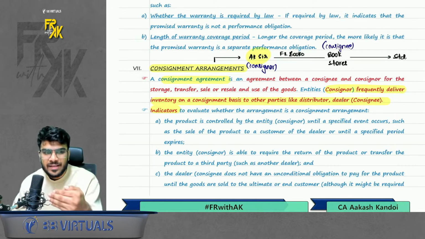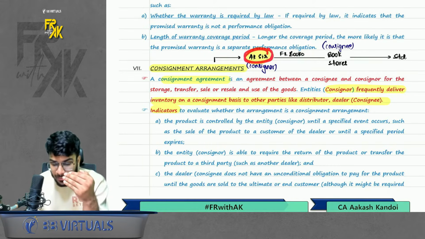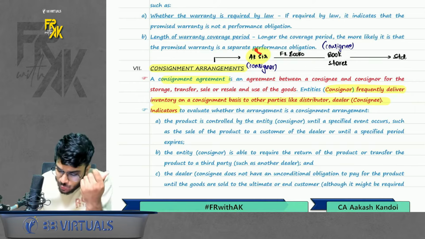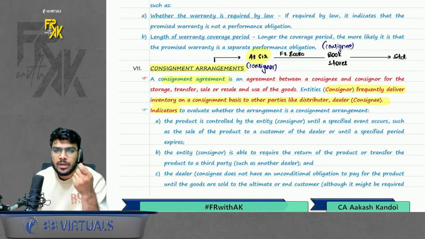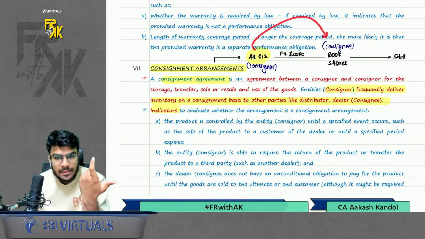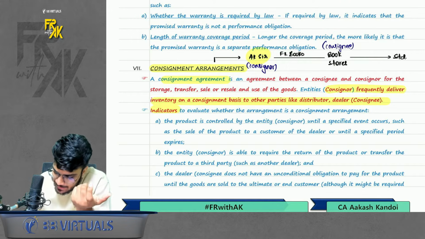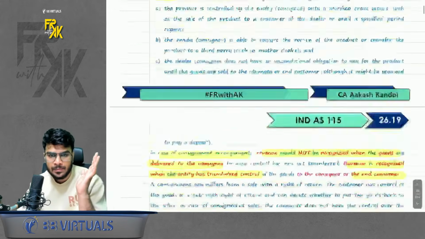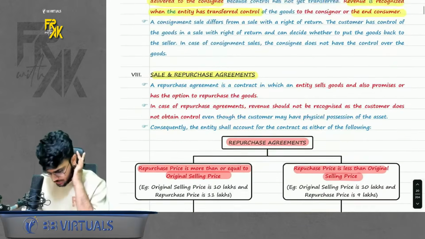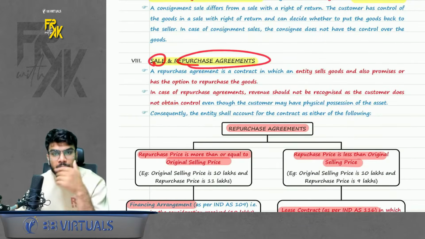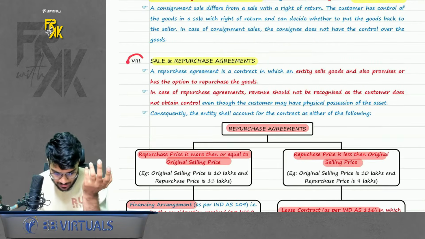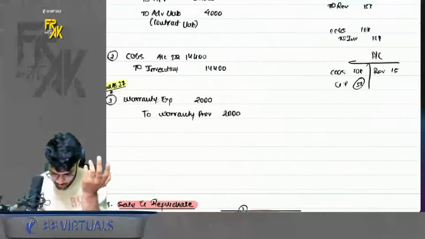So the standard clarifies that in case of consignment arrangement, where you are the consignor and you transfer any goods to the consignee, don't book the revenue when you transfer the goods to the consignee. Revenue should be booked when the consignee sells goods to the ultimate customer. Simple. Okay, chalo. Next is sale and repurchase. Again, a very interesting case. To understand this, we have some example in our notebook. Please have a look here.